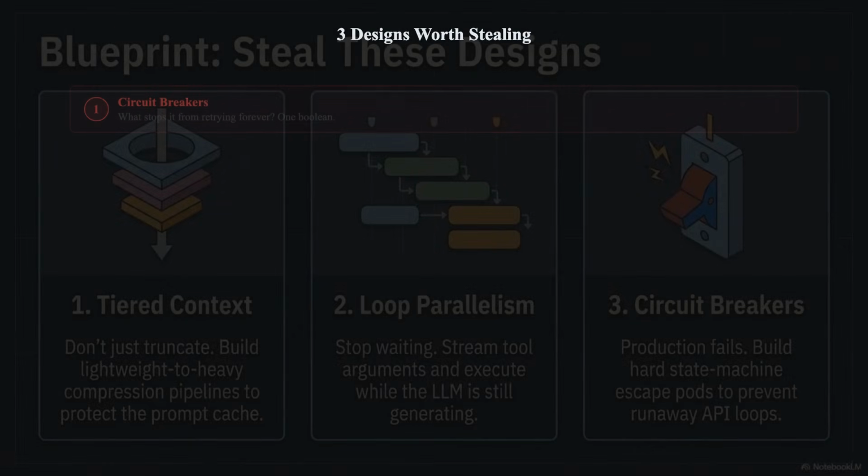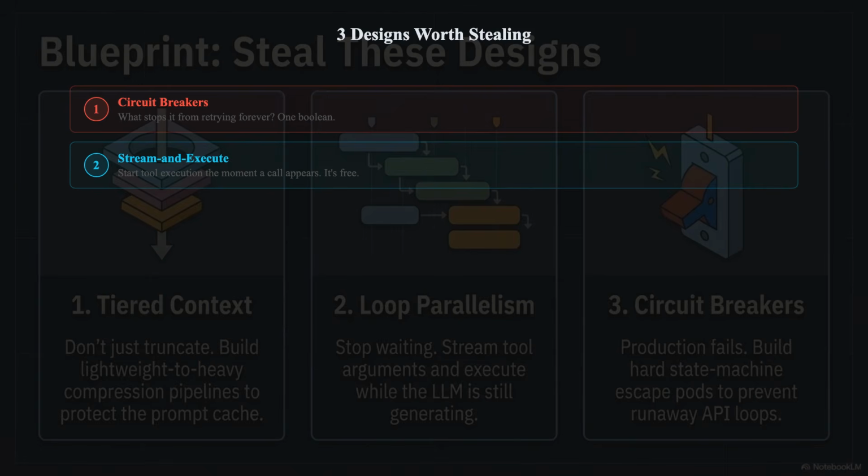If you're building an agent, here are the 3 designs from Claude Code worth stealing today. Number 1. Circuit breakers on every retry path. Anytime your agent retries something, API calls, compression, tool execution, ask, what stops it from retrying forever? 1 Boolean. That's all it takes. Number 2. Stream and execute, don't wait and execute. If your framework supports streaming, start tool execution the moment a complete call appears. Don't wait for the full response. The speedup is real and it's free.